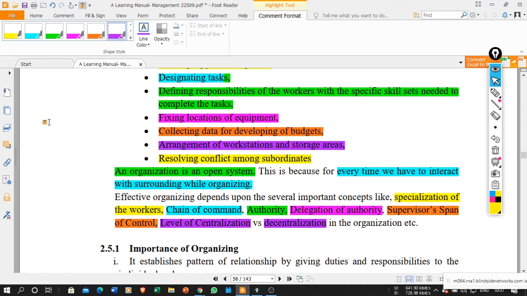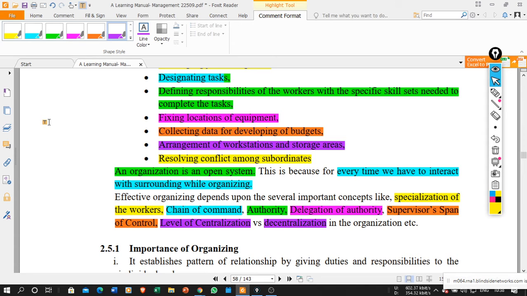Then authority, what is the authority of a particular person? To what extent is the authority of the supervisor, middle level manager, top level manager. Delegation of authority, how the authority is delegated in the organization, that also affects your organizing. Excessive delegation is bad, and very little delegation is also bad. Both will lead to you not being able to achieve your targets within the stipulated time period.